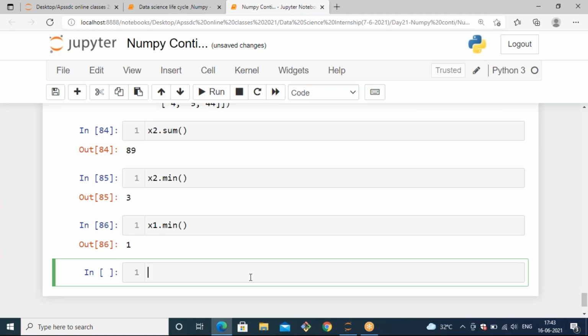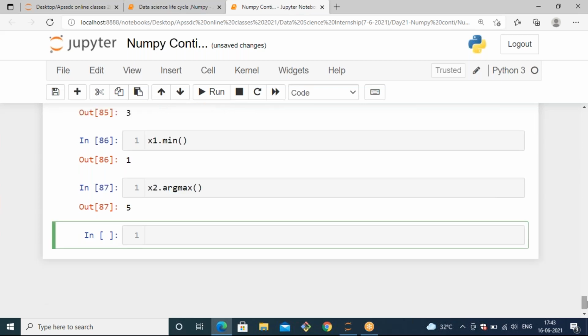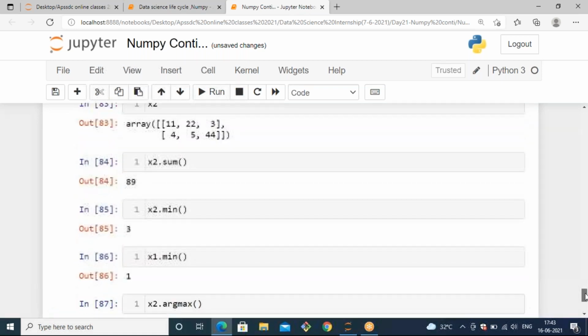That means it will tell you with respect to axis. Now let's see x2 dot argmax. This argmax will give you the result as 5.